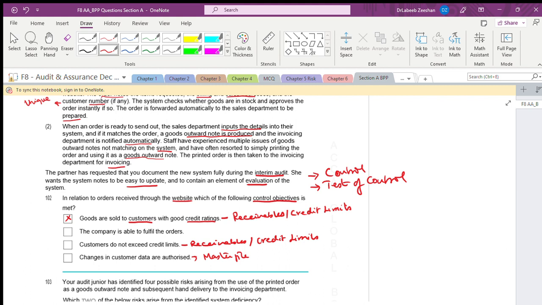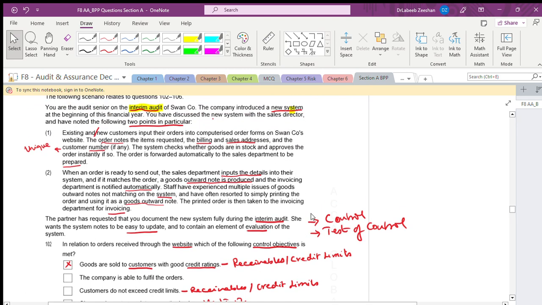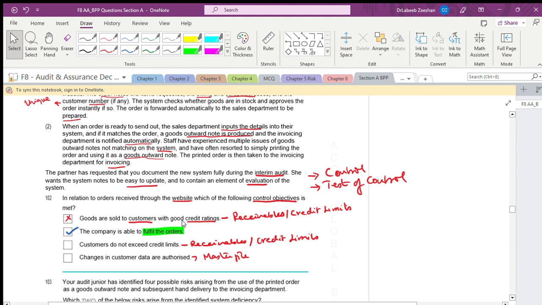Now, in this situation, we are very much concerned with input of the order. This has been given here. We are talking about inputting the orders as such. We are focusing on the orders, meaning the company is able to fulfill the orders which have been given by the customers, with respect to the things which are going to be accepted. Okay, this is the first part.